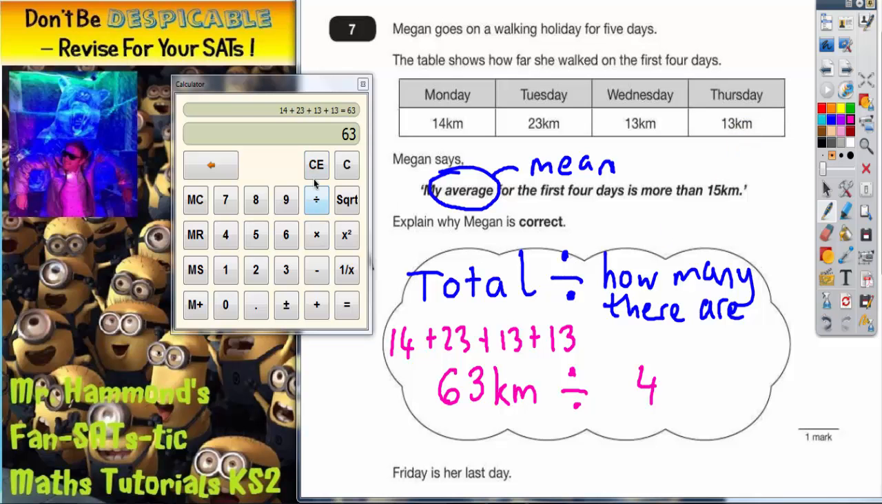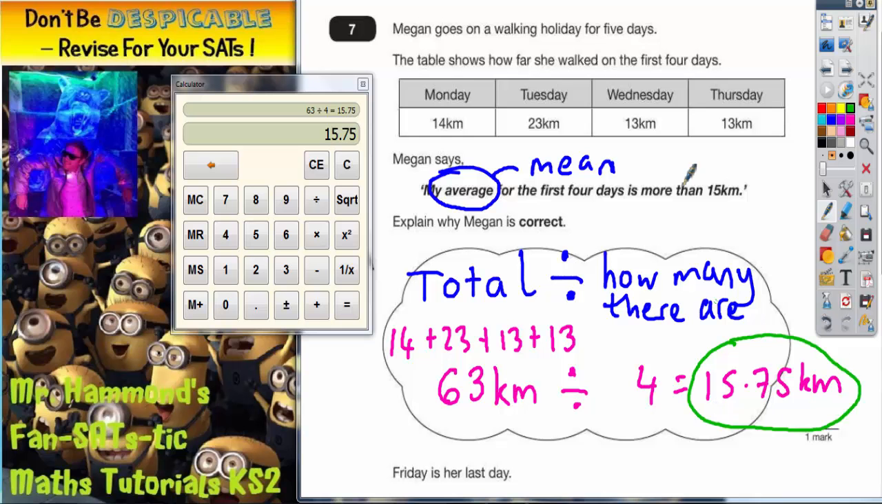And 63 divided by 4, let's just clear the calculator to make sure we're doing it right again. 63 divided by 4 equals 15.75. So it's 15.75 kilometres. Now she actually said that her average for the first 4 days was more than 15. And now you can see why this is, because 15.75 is more than 15.